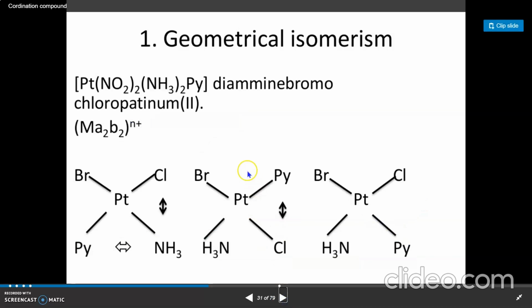Now another example, diammine bromo chloro platinum(II). Here the four ligands are different: bromine, pyridine, chlorine, and ammonia. In this example, this chlorine and this ammonia are adjacent to each other, and this pyridine and this chlorine are also adjacent. All four ligands are different, hence geometrical isomerism is not possible here.